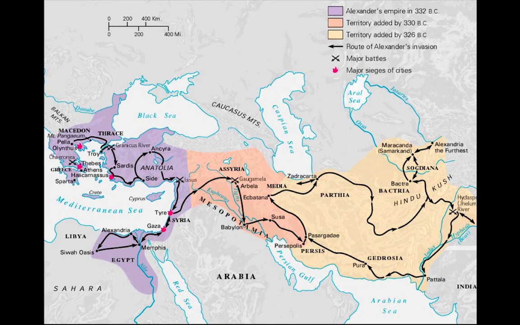And so here's Alexander the Great's conquest and all the territory he conquered, and what will eventually become those three empires, the Macedonians, the Seleucids, and the Ptolemaic dynasty in Egypt.